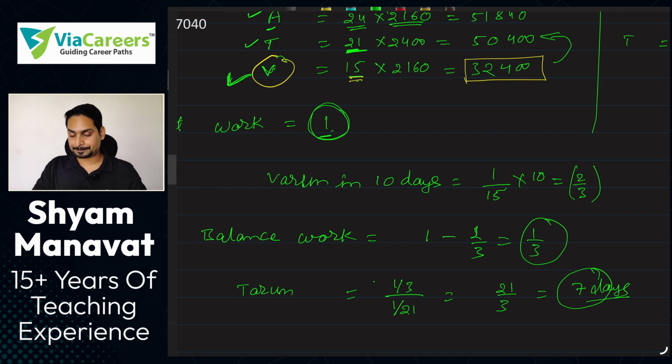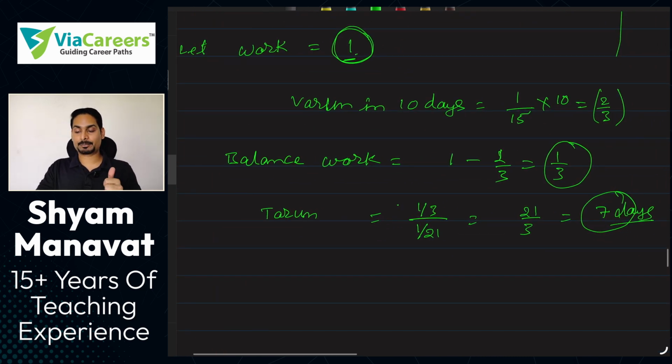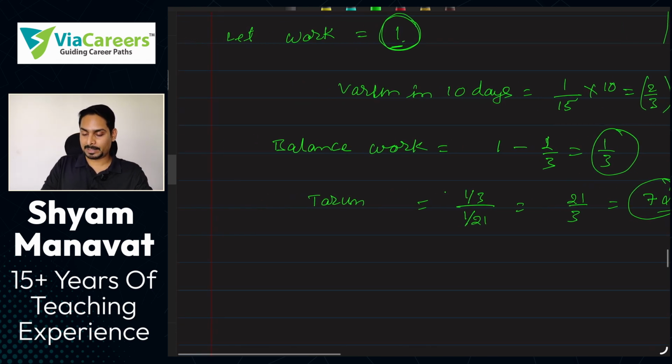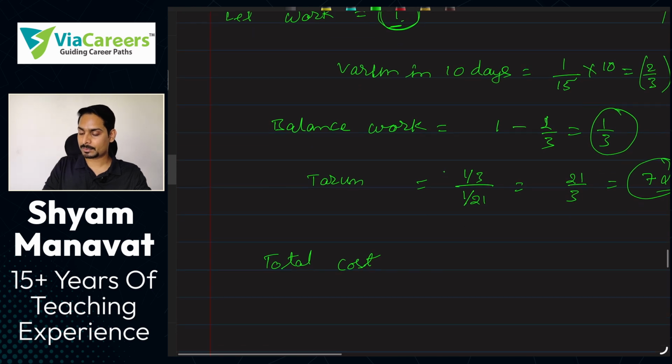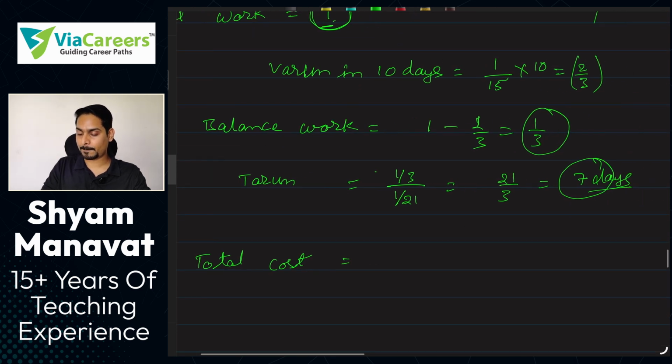अभी आंसर आया नहीं. पहले तो आपको ये समझना होगा, it is not like Varun completes the work in 10 days and then remaining work Tarun is continuing to work. No, they can work simultaneously also, right? Okay, we need to find out the total amount, total expenses. We need to find out what? Total cost or total expenses, right? So total cost will be equal to what?